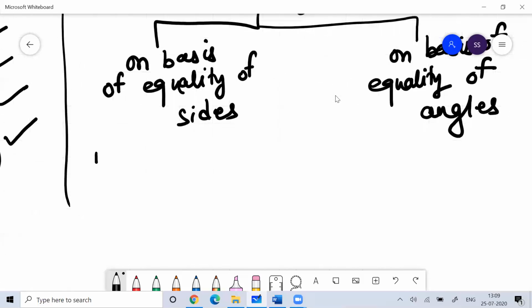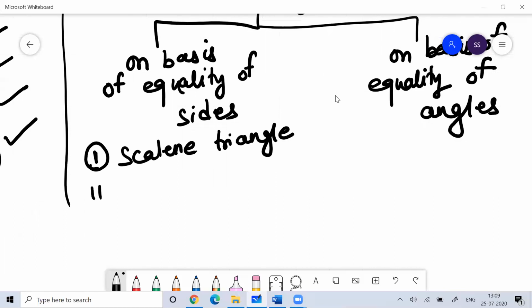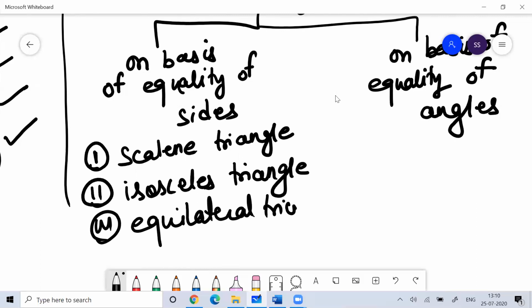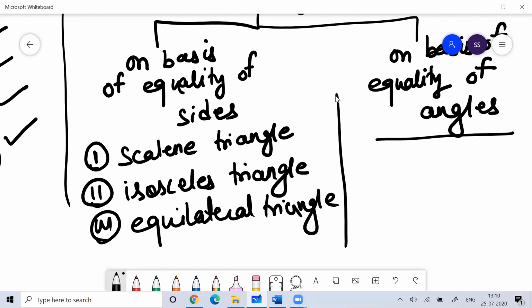On the basis of sides, a triangle can be a scalene triangle, or an isosceles triangle, or an equilateral triangle.